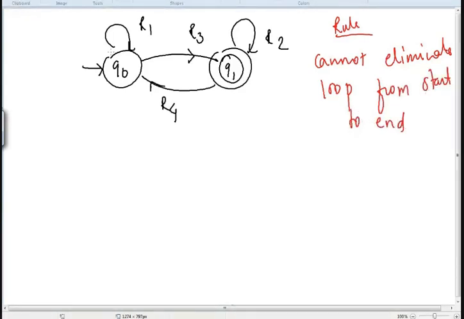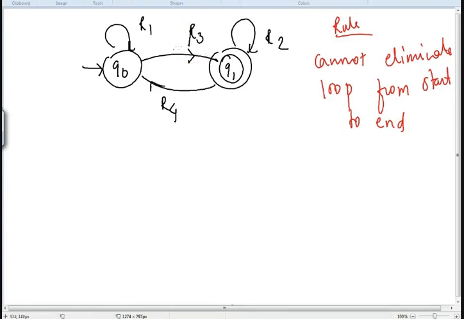Because if you ever have to halt, naturally you have to reach the end state from the start state. So in that case, you cannot eliminate R3. If that link goes, you cannot go in reverse. There is no point coming from the final state to the start state because the machine will never halt. So there is a rule which says that you cannot eliminate the loop which goes from the start state to end state. Okay, so we have to keep that particular transition as it is.